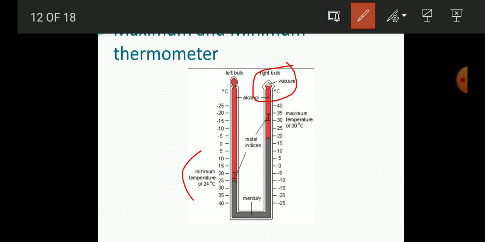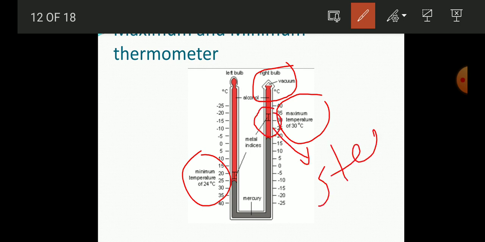Here as you can see there is a minimum temperature record, and here there is a maximum temperature record, and there are metal indices, which may be made of steel. So this will move and give us the reading as per the temperature. And there is also mercury filled in it, like you have studied that mercury is filled in the laboratory thermometer and clinical thermometer both, and in this thermometer also the mercury is filled.